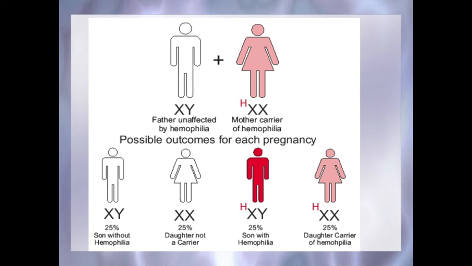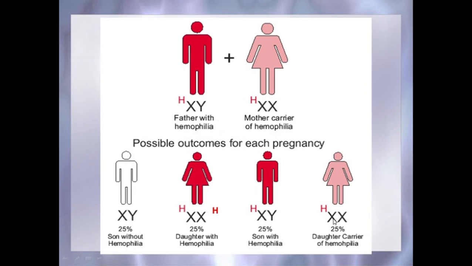Then in the next case, here the father is unaffected by hemophilia, but the mother is a carrier of hemophilia. So the possible outcomes for each pregnancy are: 25% sons will be born without hemophilia, 25% daughters will not be carriers of hemophilia, 25% sons will be born with hemophilia, and 25% daughters will be carriers of hemophilia.